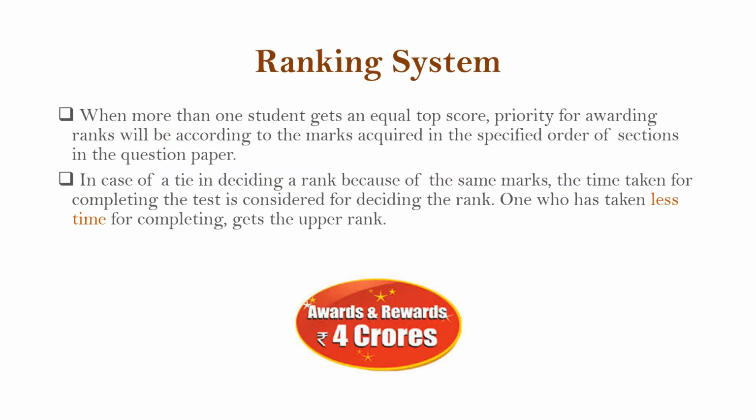Ranking system: when more than one student gets an equal top score, priority for awarding ranks will be according to the marks acquired in the specified order of sections in the question paper. In case of a tie in deciding a rank because of the same marks, the time taken for completing the test is considered for deciding the rank. One who has taken less time for completing gets the upper rank.